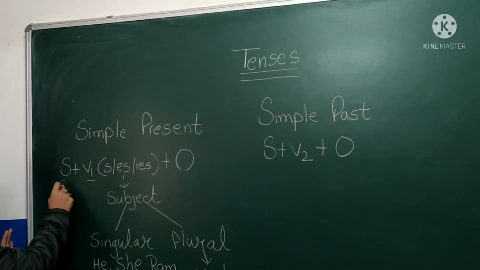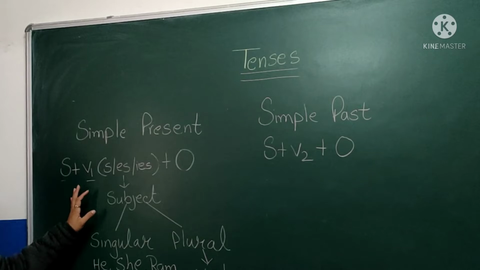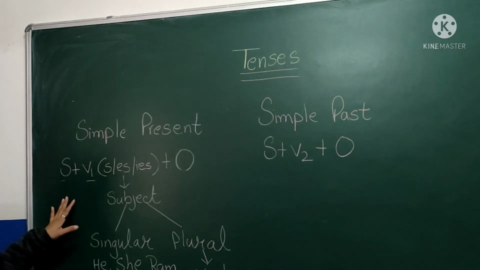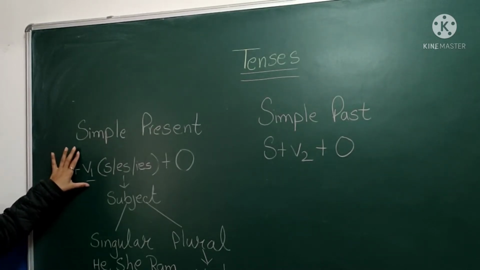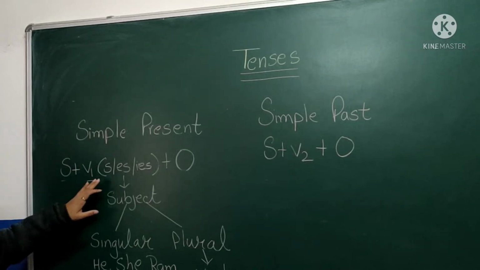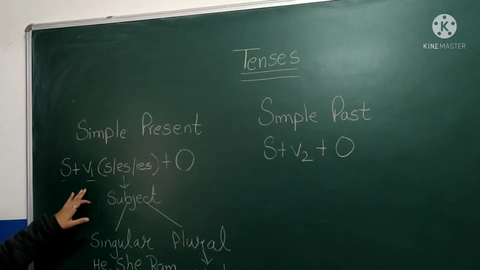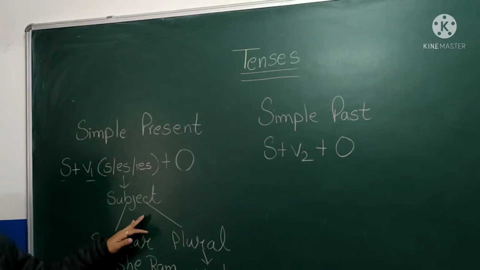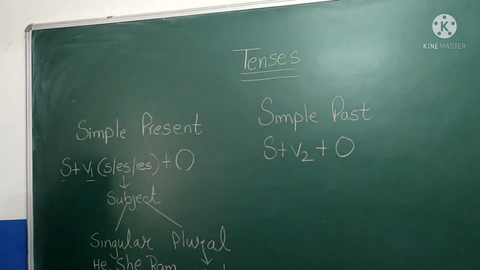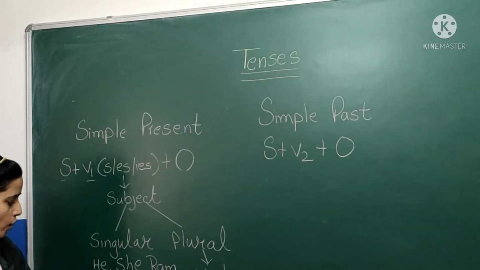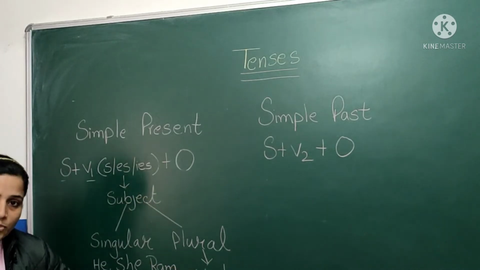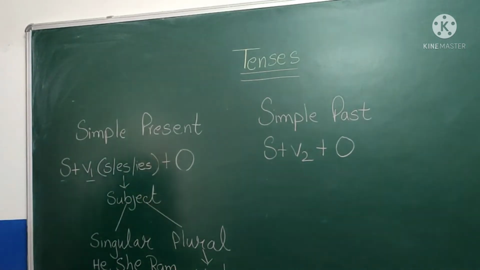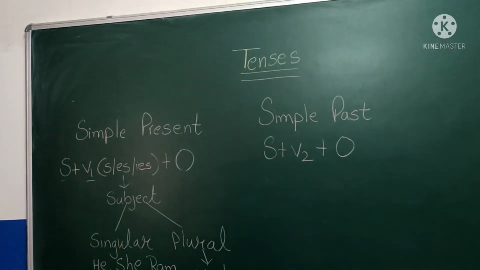The subject they will already give to you; if the subject is not there, we have to write it. Then we check the first form of the verb, and before writing the verb, we check the subject. If the subject is singular, we use s, es or ies. And if the subject is plural, we use only the verb that they have given to us.